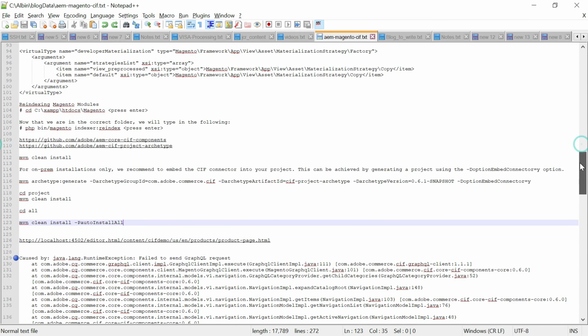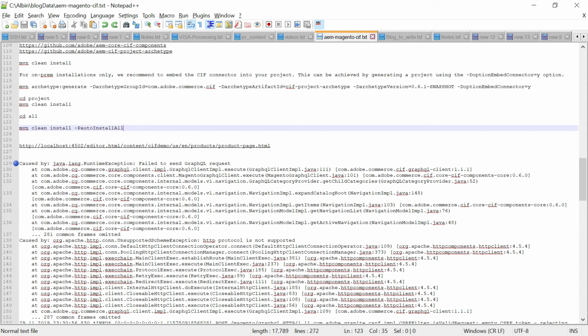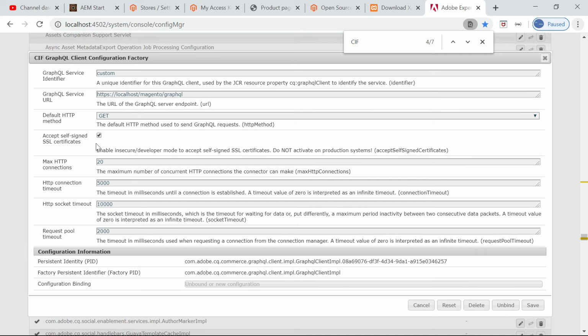Let me show the exception I was getting. It says the HTTP protocol is not supported, so HTTPS is required. Then you need to accept the self-signed SSL certificate, because my local Magento system is enabled with a test certificate. Also, I increased the socket timeout to 10,000 because my local system had some performance problems connecting. Timeout was coming, so I increased it. That is the change. So you can save this.